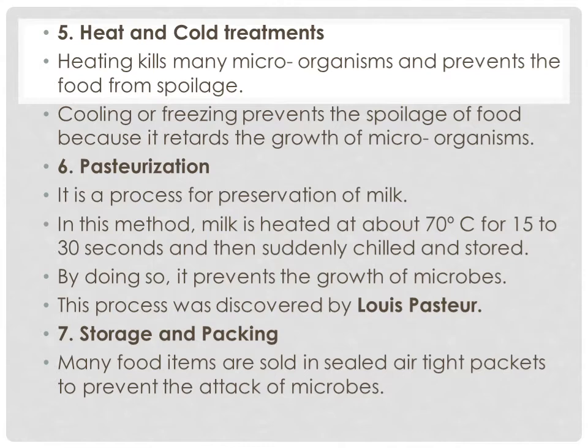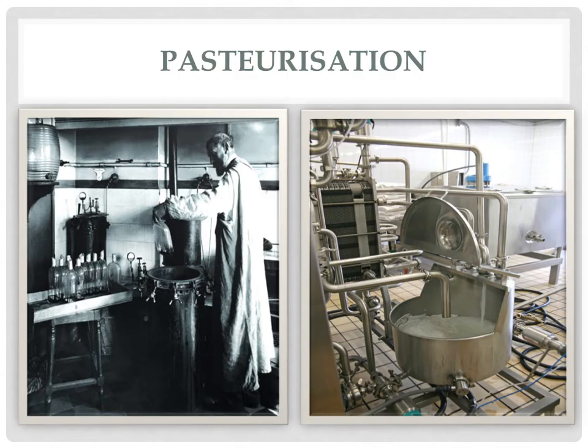Here we are getting the object in such a sealed packet wherein air also cannot enter, because if air enters, microorganisms will also enter along with it. So to avoid the entry of air, we are packing it in airtight packets. Like we are creating a vacuum inside the packet so that the microorganisms cannot grow or cannot enter there. So these are the methods of food preservation.